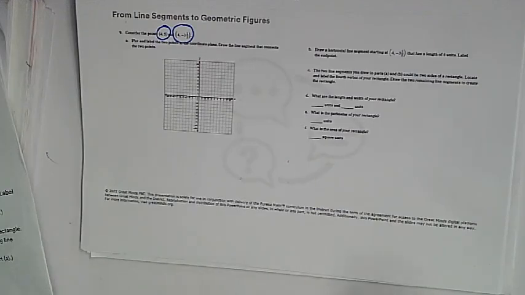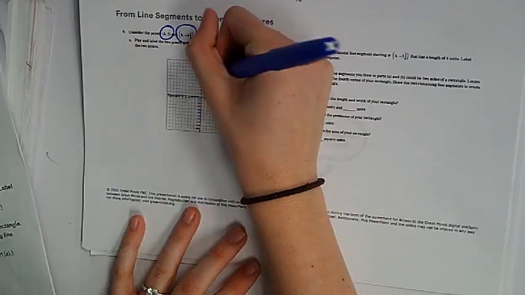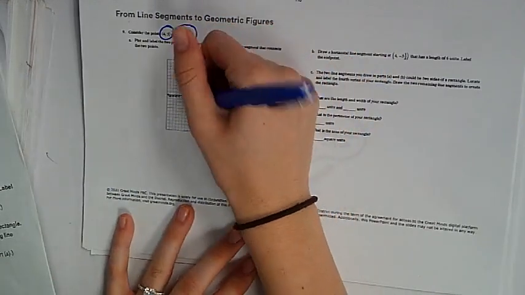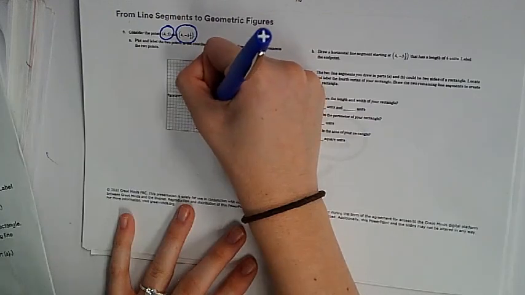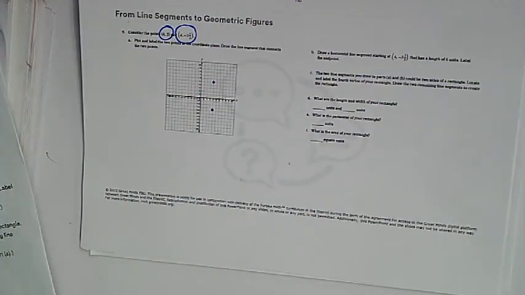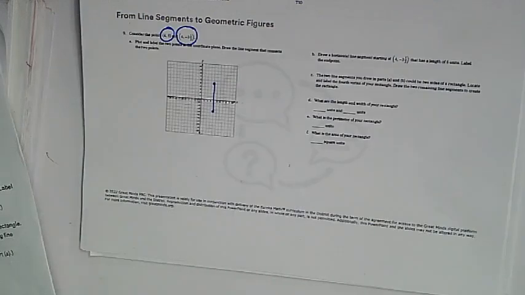So let's plot (4, 5), and then we're going to plot (4, -3.5), and draw a line segment that connects them. So we are just going to connect those 2 endpoints. What type of line segment is that? Vertical or horizontal? Vertical. We're working with a vertical line segment. So we've done A. Let's move on to B.